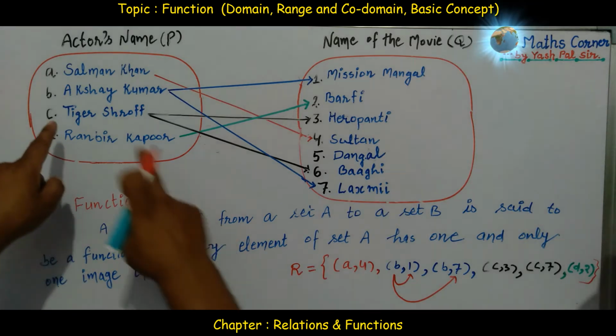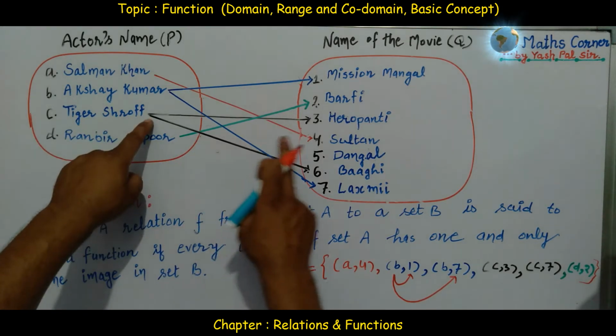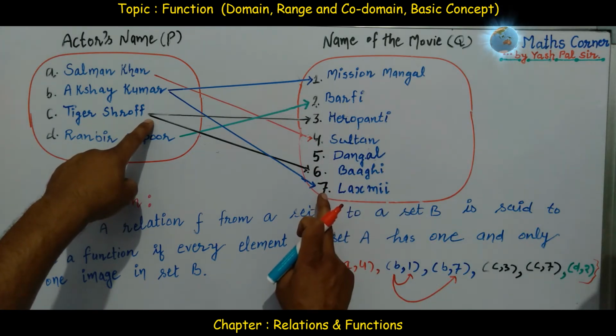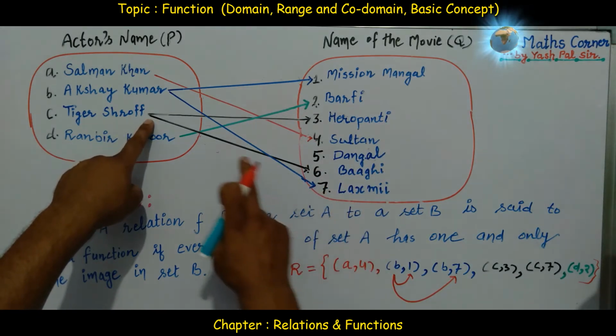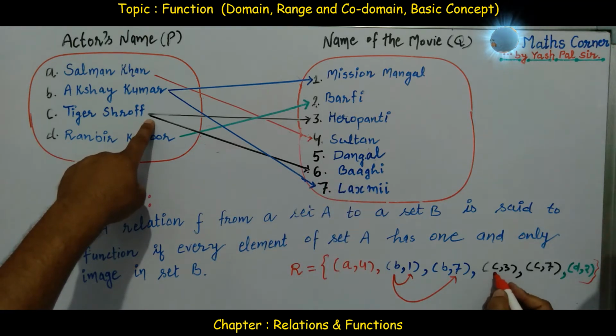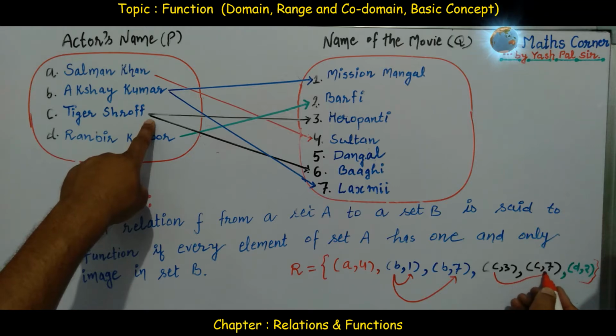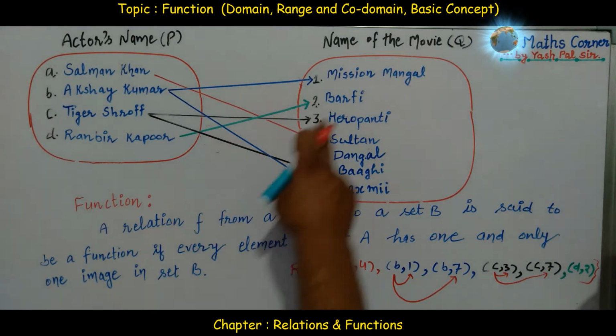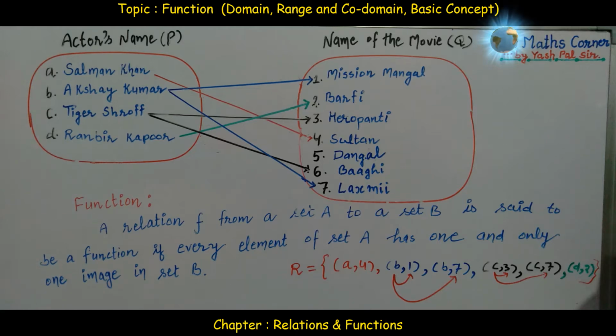As well as here, second, Tiger Shroff has filmed in two movies, Heropanti as well as Baaghi. So C3 as well as C7. Two images are there of C, not unique. So that's why we say that this second example is not representing a function.